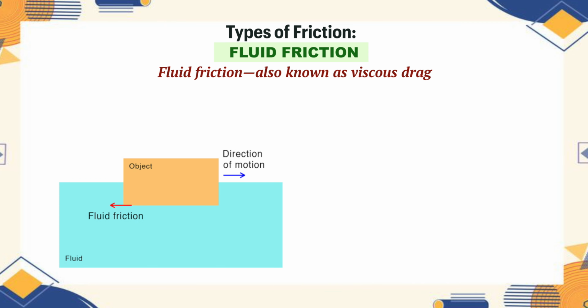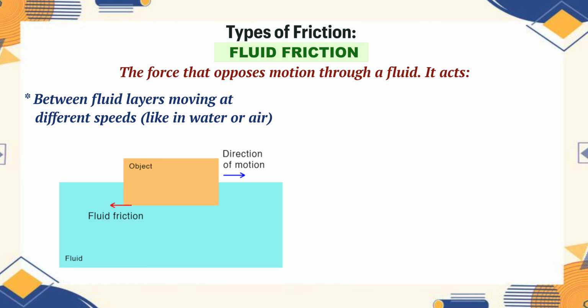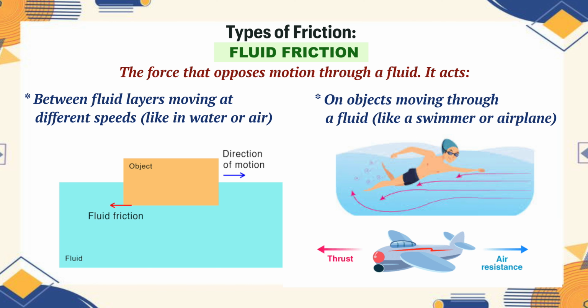Fluid friction, also known as viscous drag, is the force that opposes motion through a fluid. It acts between fluid layers moving at different speeds, like in water or air. On objects moving through a fluid, like a swimmer or aeroplane, this friction is due to the viscosity of the fluid, its internal stiffness or thickness.